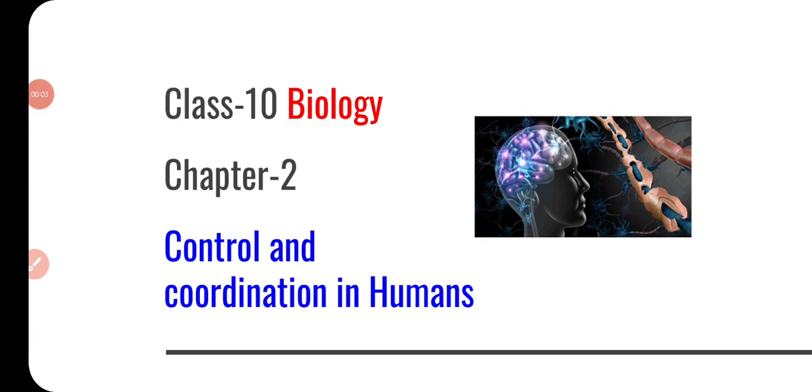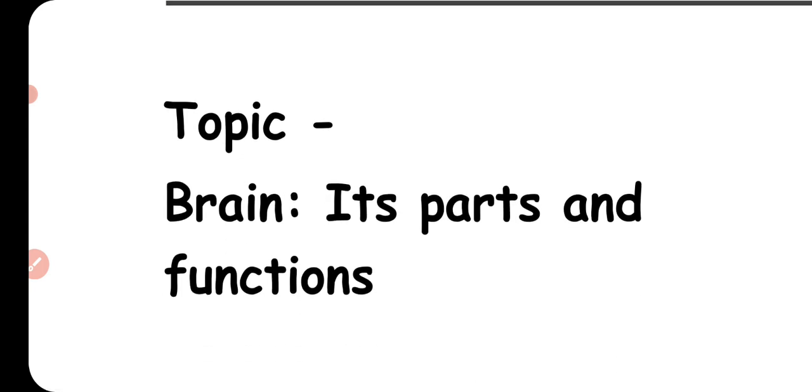Hello students, welcome back. This is the video of class 10th biology, and as you know we are studying chapter 2, which is control and coordination. We talked about the control and coordination in plants in our previous videos, and here we are talking about the control and coordination in human. So today I have brought another topic of this segment, and that is brain, its parts and functions.